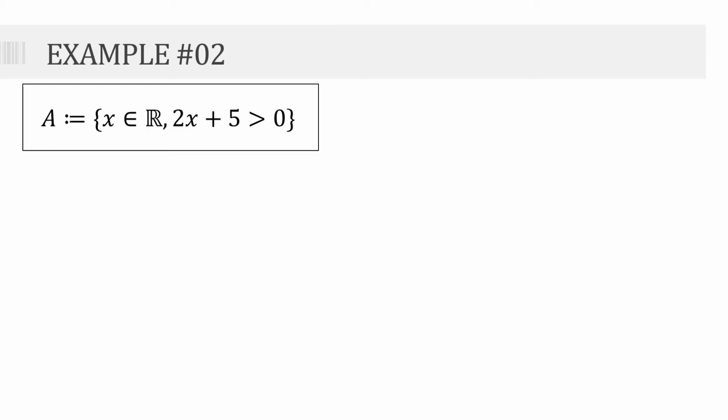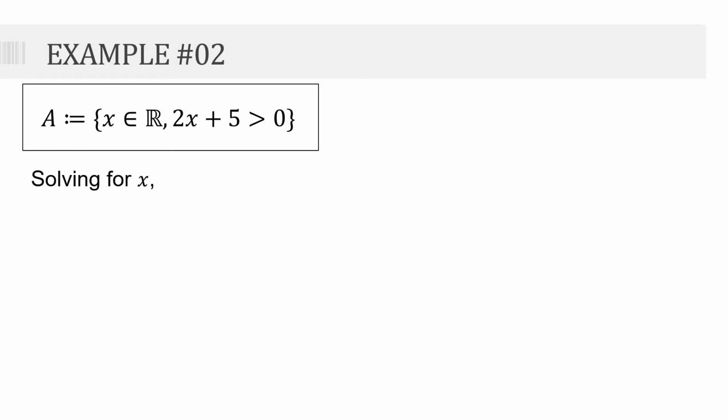Ngayon naman, check natin itong set na ito. Set A, which contains 2x plus 5 greater than 0 for all x na element ng set of real numbers natin. Let's see kung meron ba siyang infimum at supremum. So, paano natin gagawin yon? Actually, madali lang ito. Kailangan lang natin kunin yung bounds ng x natin.